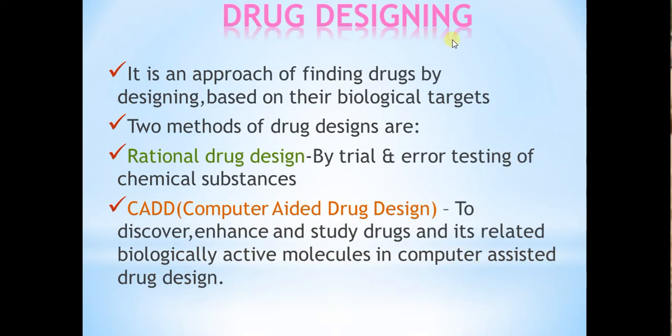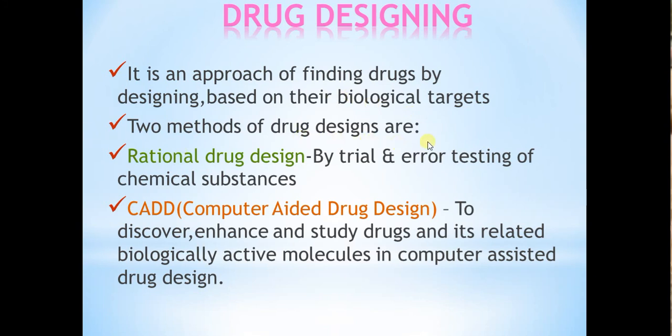Next is drug designing. Here it is an approach of finding drugs by designing based on their biological targets. So we'll take the biological target, whether it may be a new target or established target. That particular structure we'll design and take into the computational drug design techniques. Here we'll use various types of software. In that we'll take the drug and check whether the interaction is perfect or not.